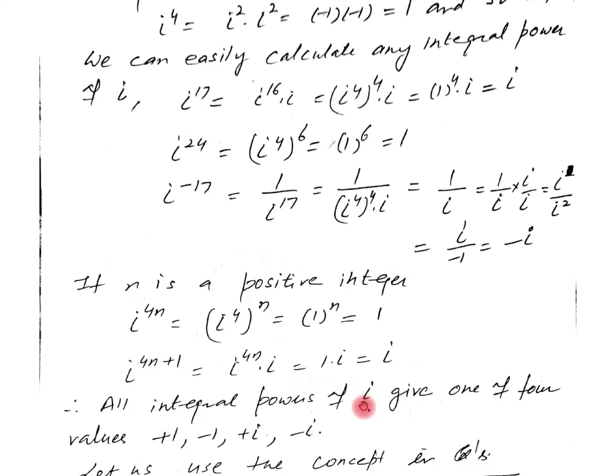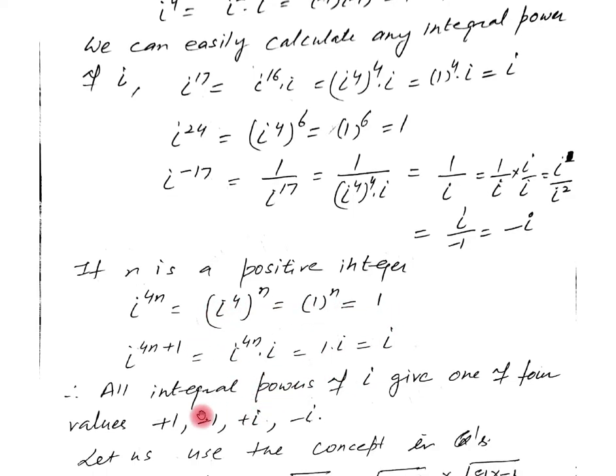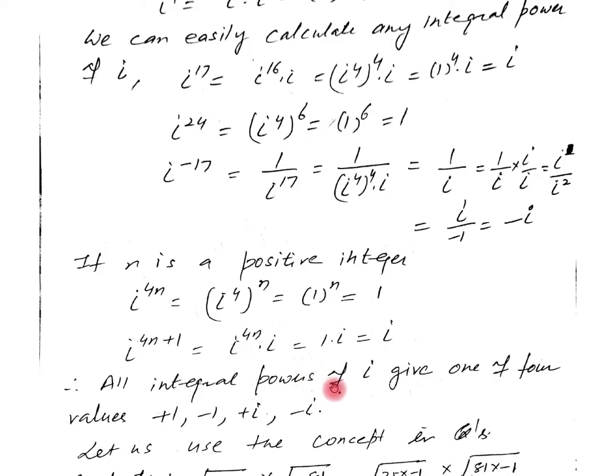We can easily break the powers and find the value of any integral power of iota. All the integral powers of iota give one of four values: either plus 1, minus 1, iota, or minus iota.